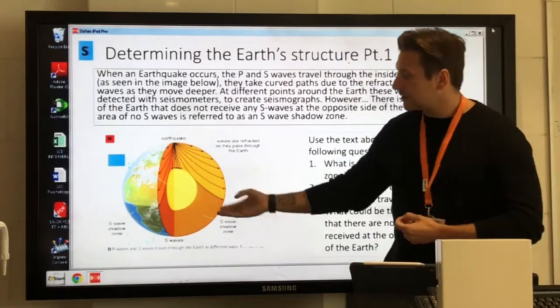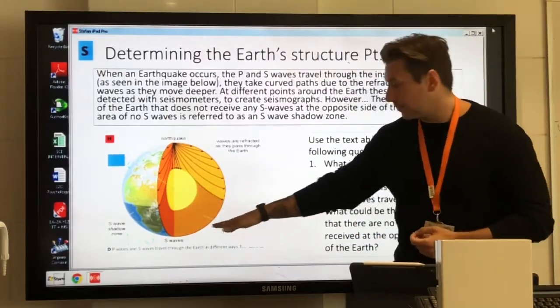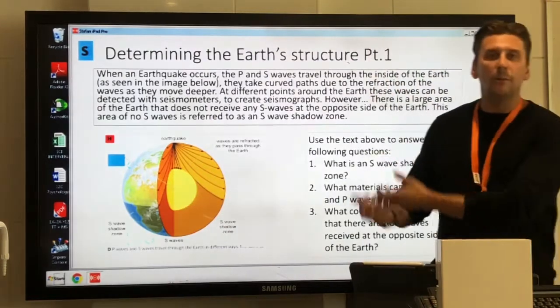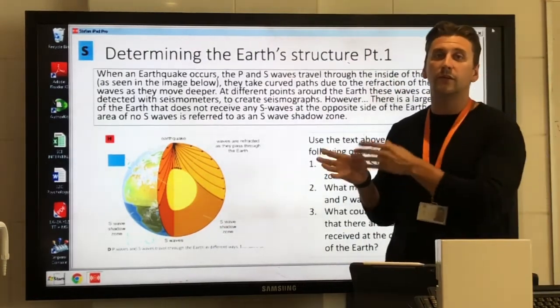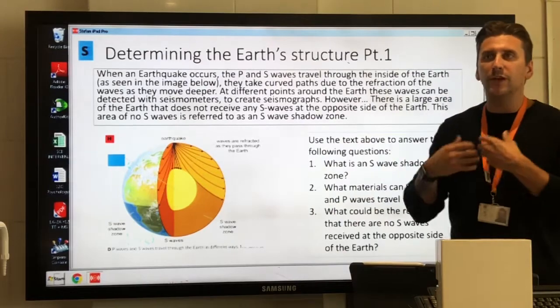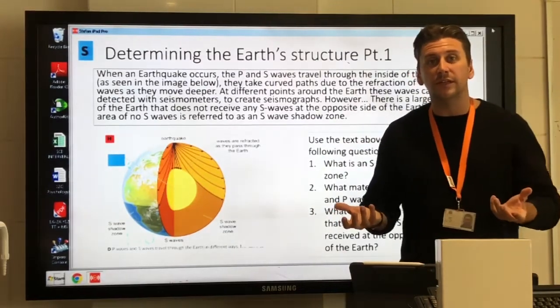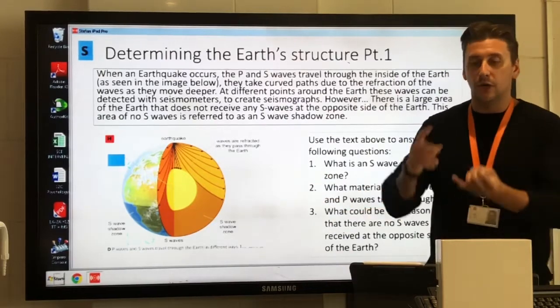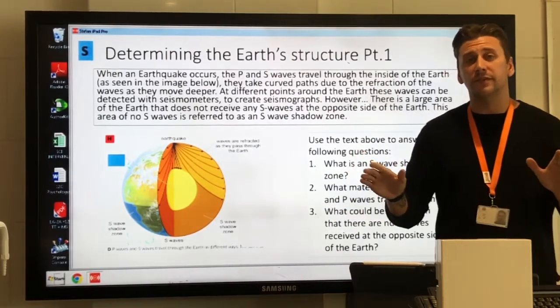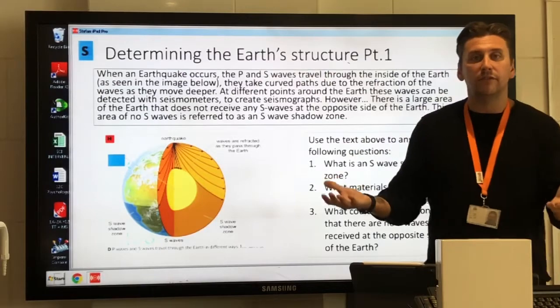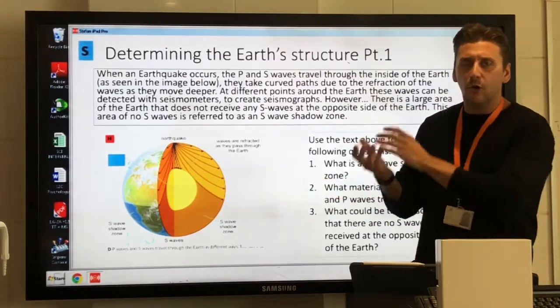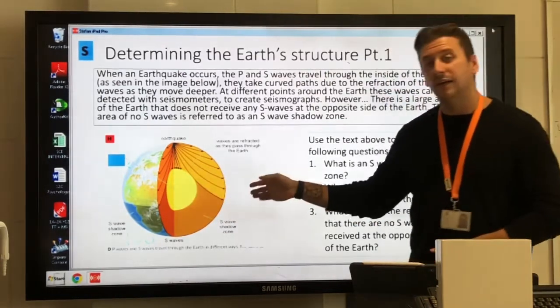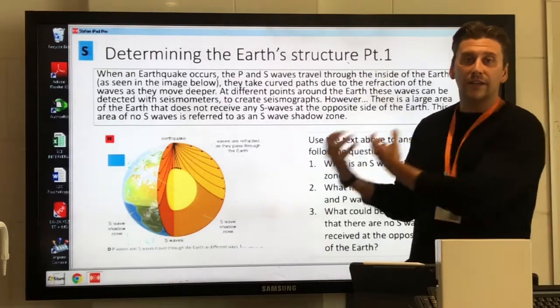Now, interestingly, if we're detecting the earthquakes at the bottom of the Earth in this example, so the opposite side of the Earth from where the earthquake took place, then we'd assume if the Earth was completely solid, that both P and S waves would be detected at the opposite side, because we know P waves can travel through all materials, and we know that S waves can travel through solids. So if it was solid, all of the P and S waves would be detected at the opposite side of the Earth. And now that's not the case.